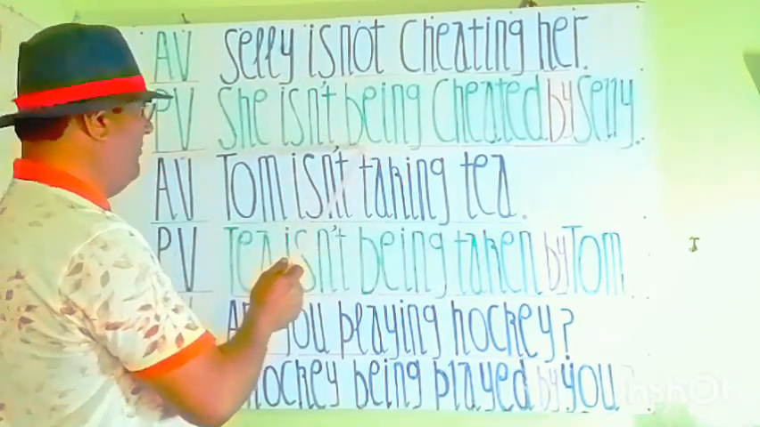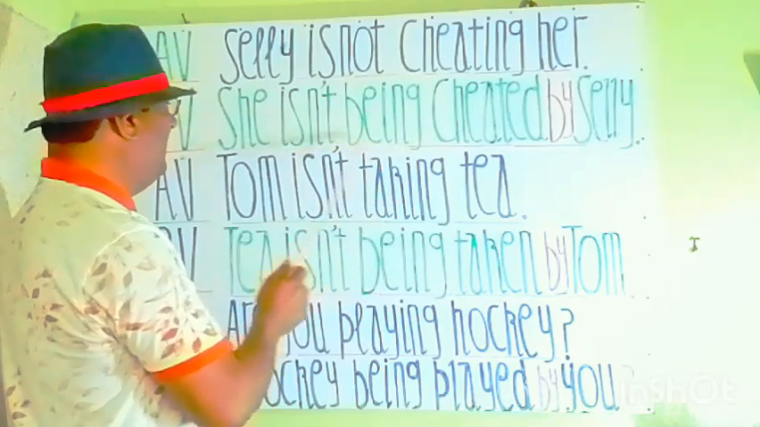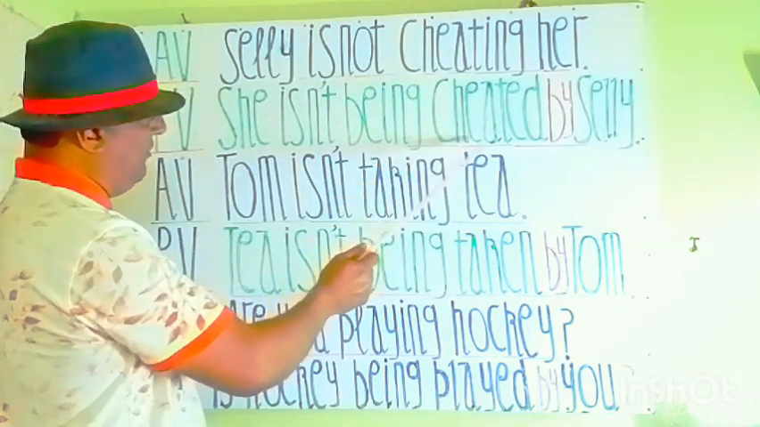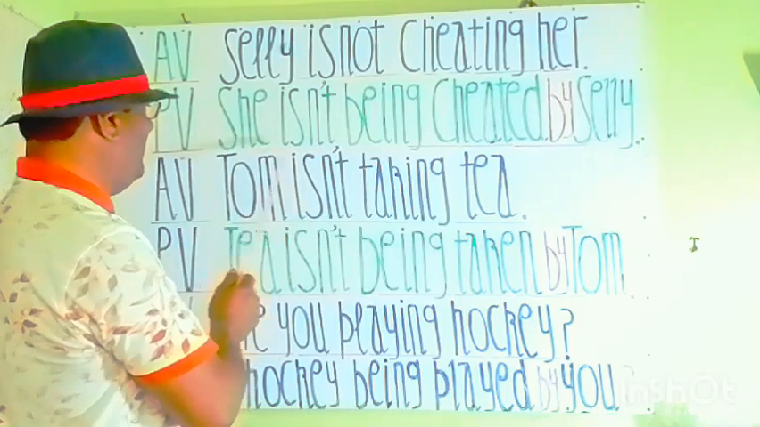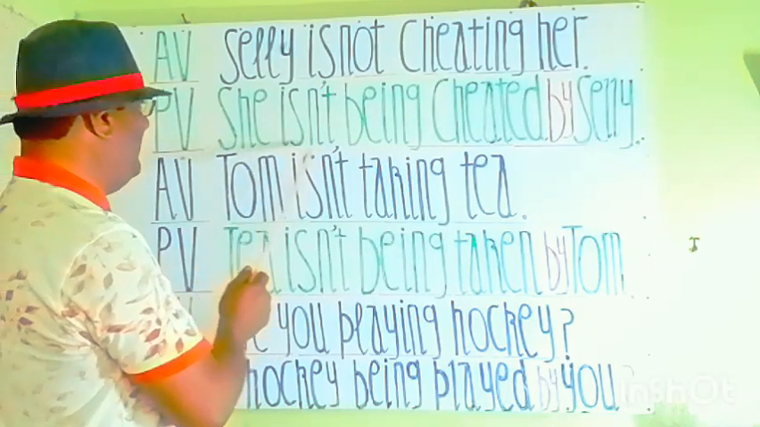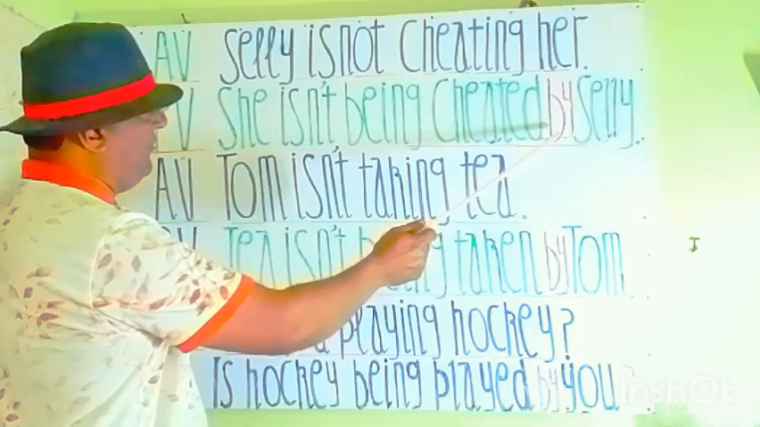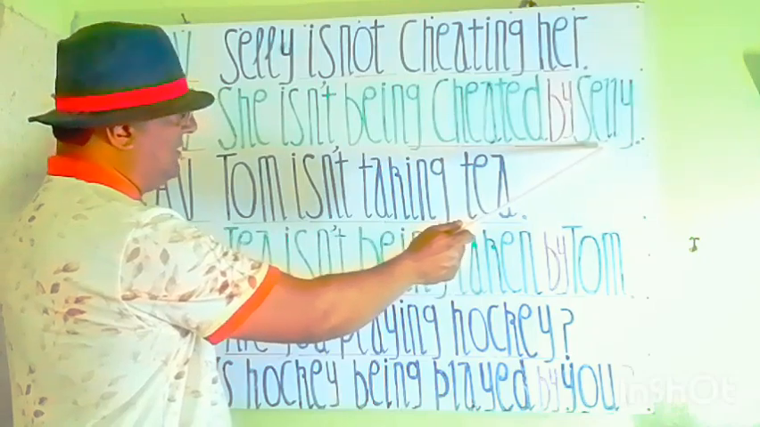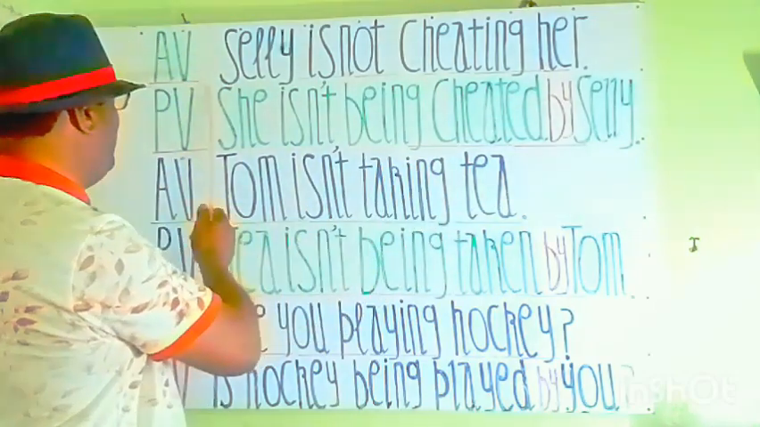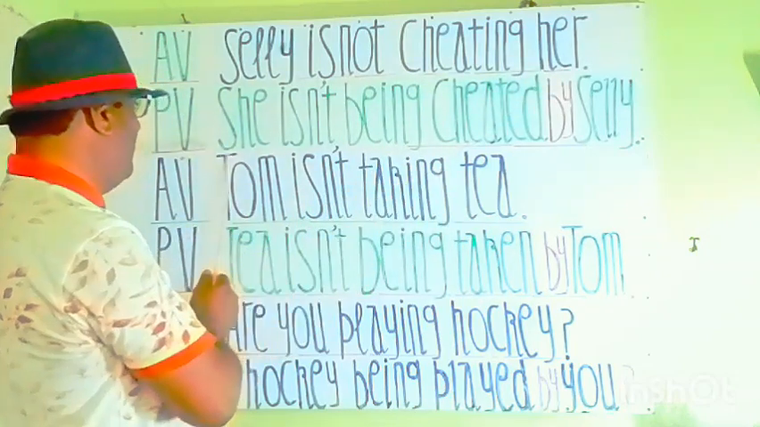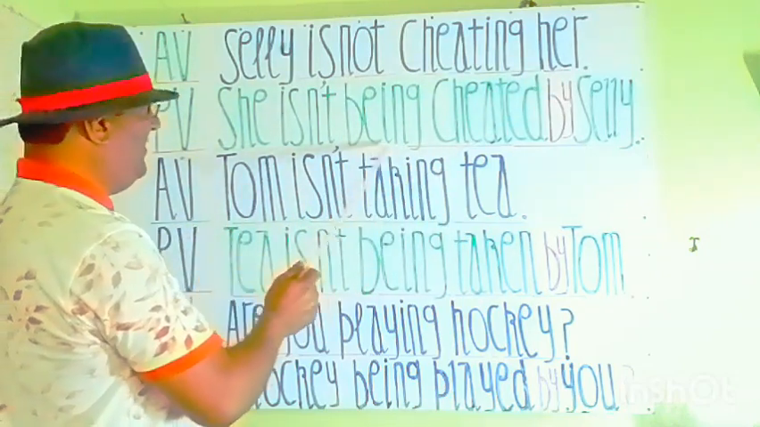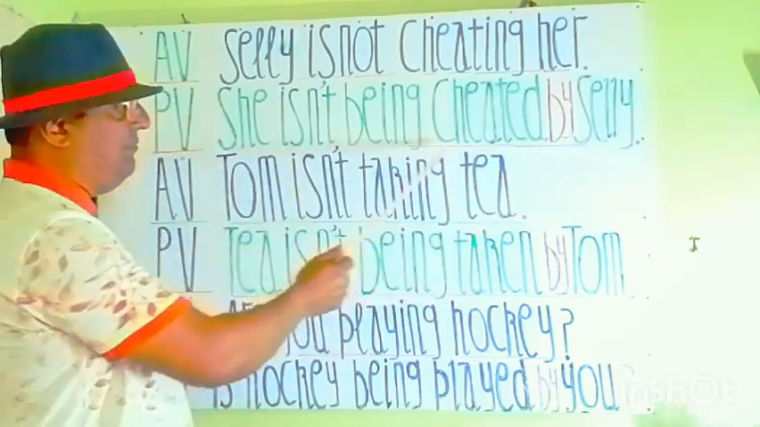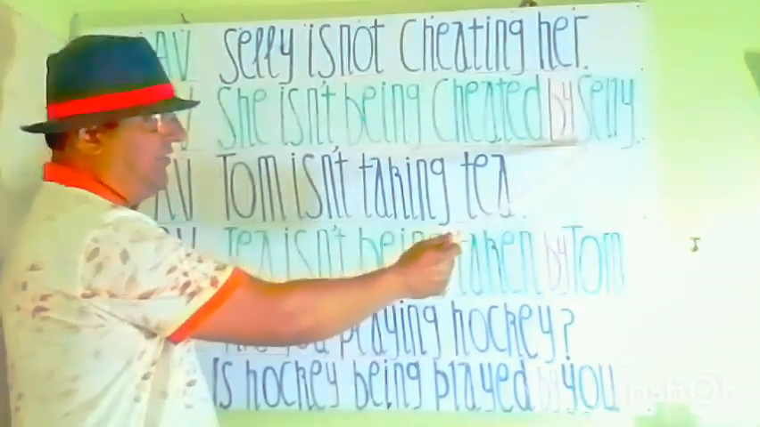For passive, we will add being as the rules say. So, she is not being. Now the principal verb is cheat. Its third form is cheated. And you see here, my students, the passive voice statement is: she is not being cheated. And connecting preposition by, and we will write here Sally as object, because by rules subject and object will replace each other in passive voice. So you see, she isn't being cheated by Sally.